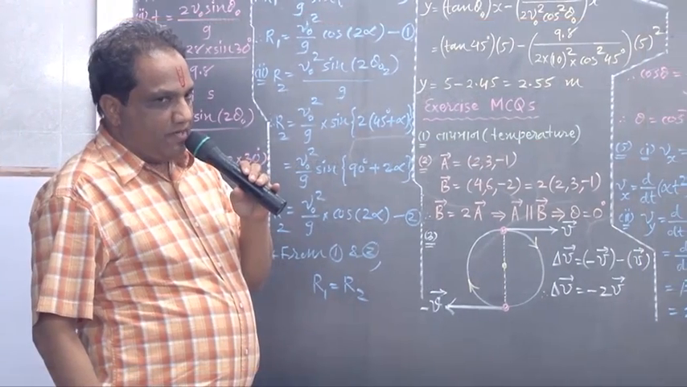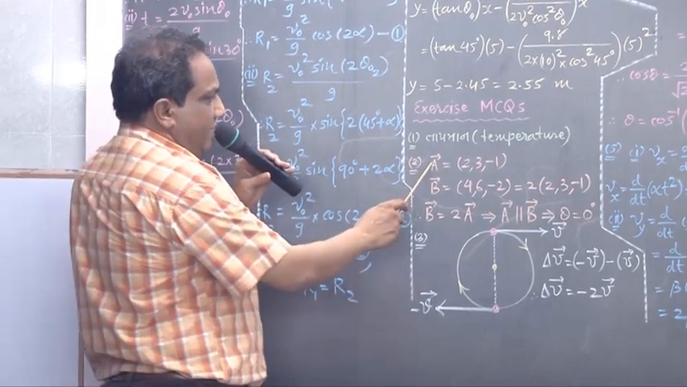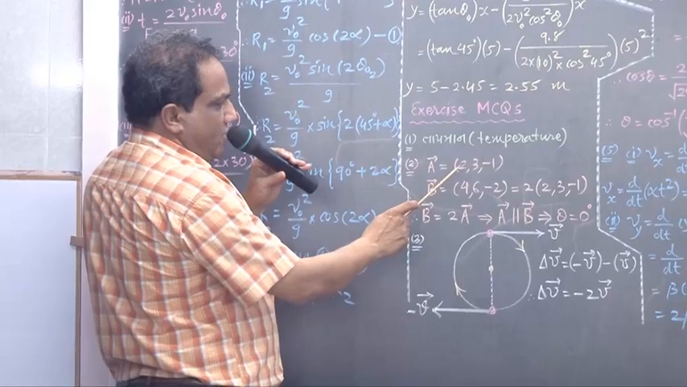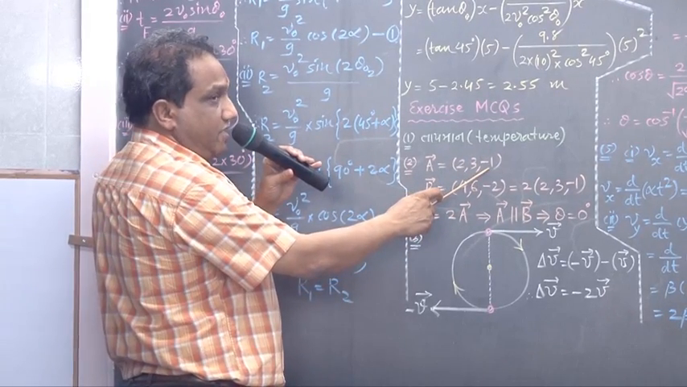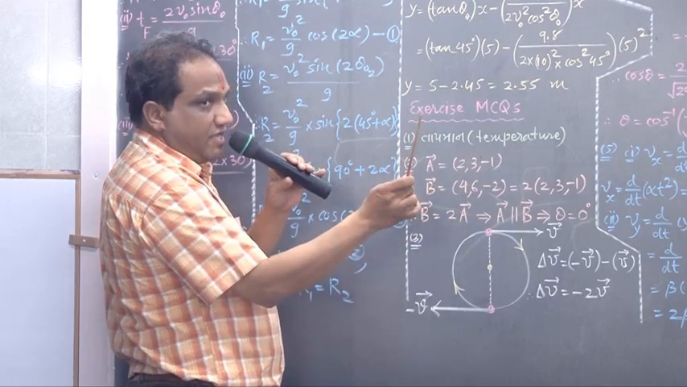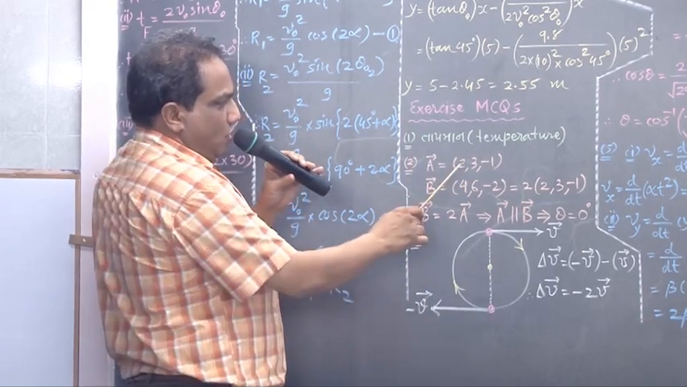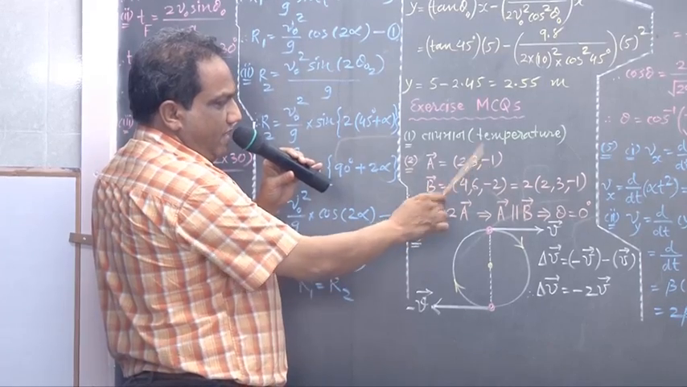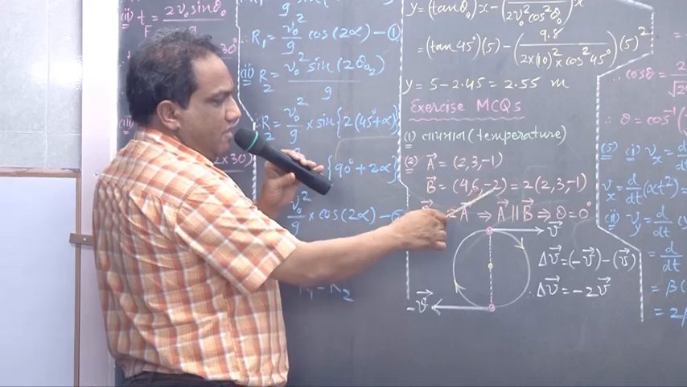Read the statement. How much time will you take? Look, vector A, have they given? Look here: 2i hat plus 3j hat minus k hat. Have they given like that? Yes, sir. What I have written here is only components: 2, 3, minus 1. Similarly for vector B: 4, 6, minus 2.